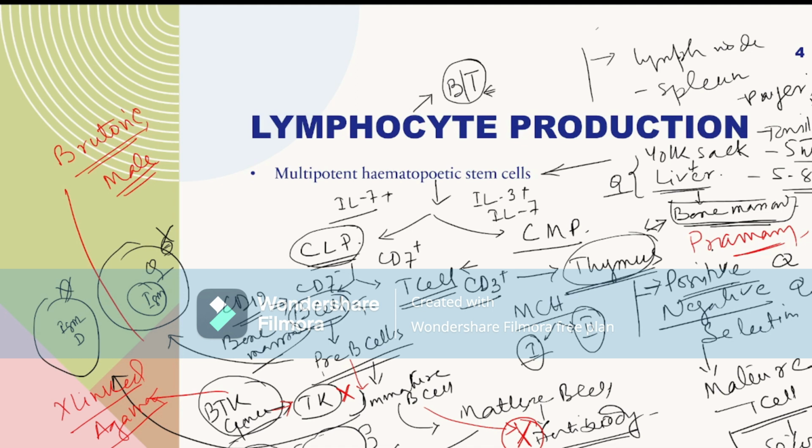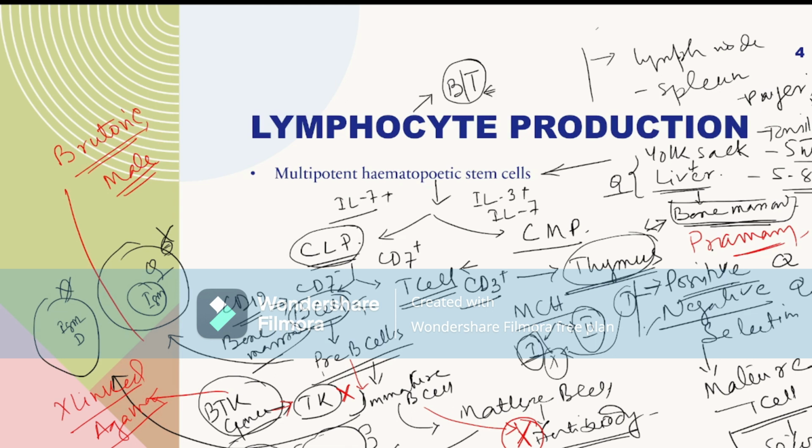If any cell is MHC1 positive, the T cell will recognize that these are their own body cells and will not hamper these cells. It is called positive selection. That means we will not cause any harm to this MHC1 positive cell. It is called positive selection.